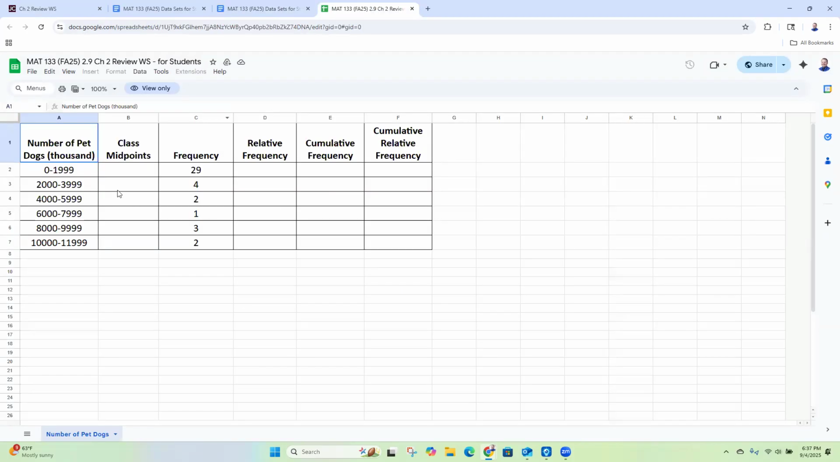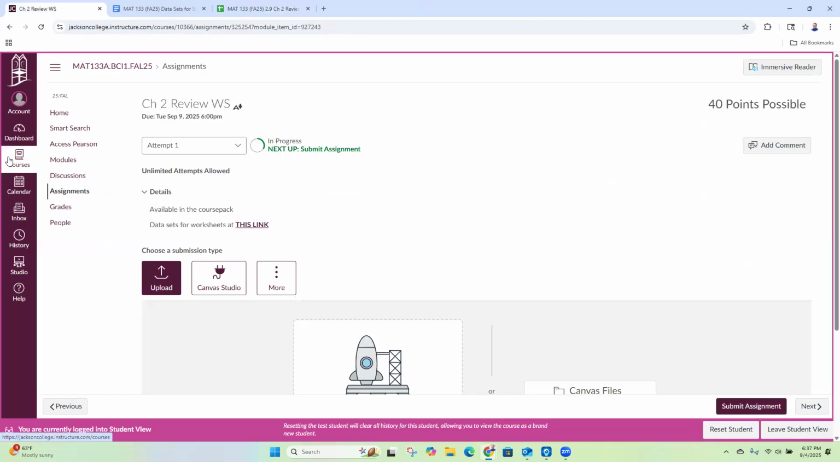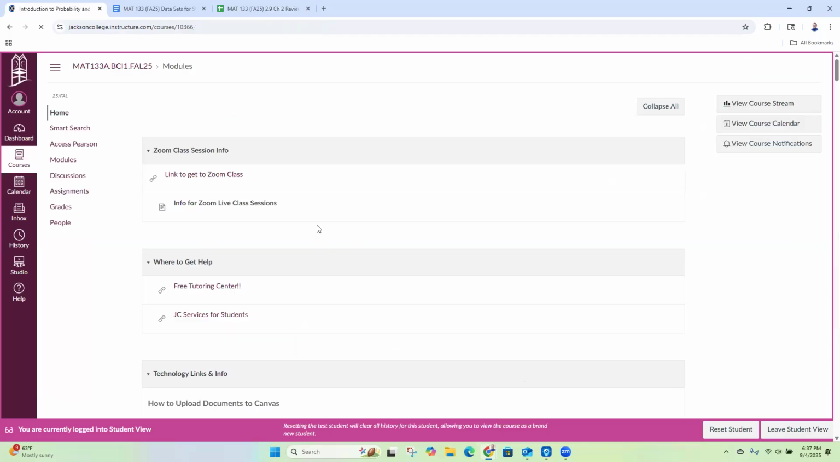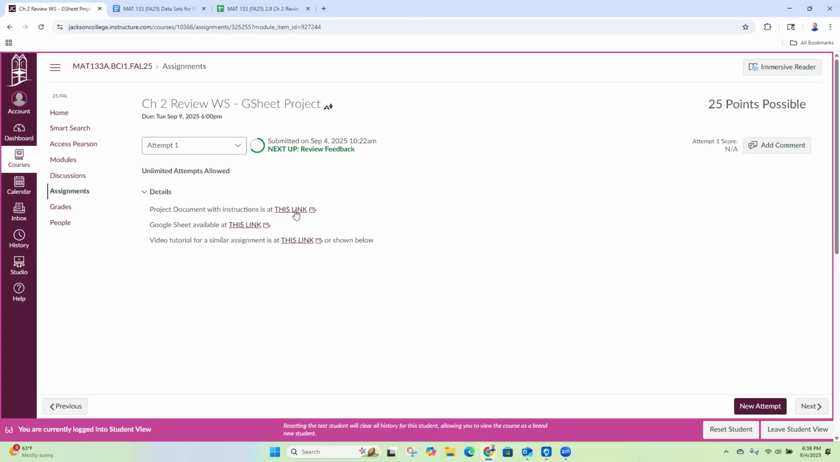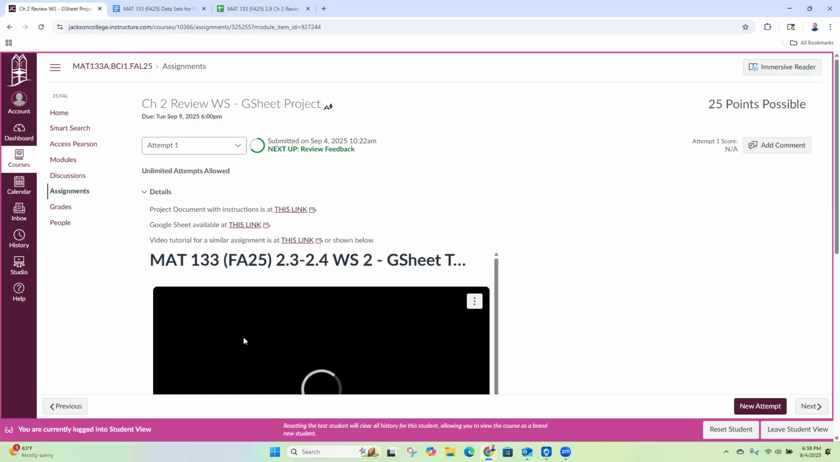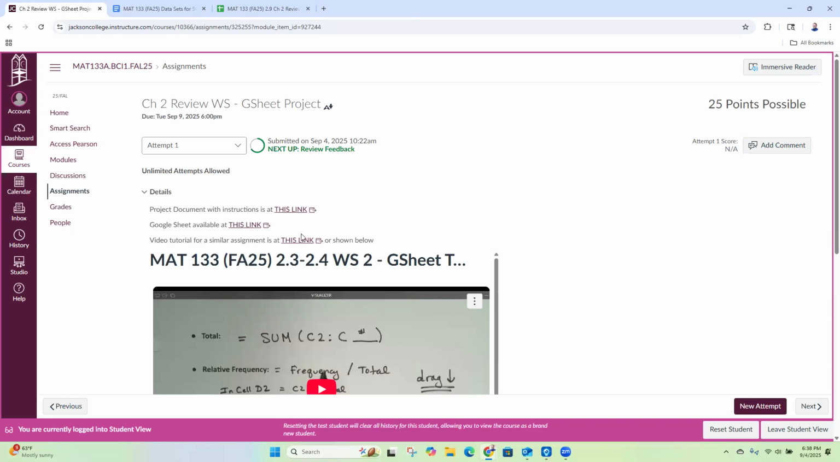Okay, and this Google Sheet is where we're going to do our project for the day. That said, you also could have clicked on the worksheet project itself. So let me show you that right here: Chapter 2 review Google Sheet project. If you click on this, it has information about how to do it. There's actually a video you can watch if you need some extra help, because we're going to be doing these quite a few times. There's also the same link that'll take you to the Google Sheet.